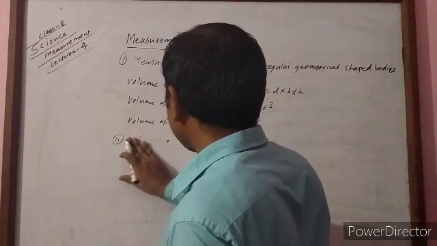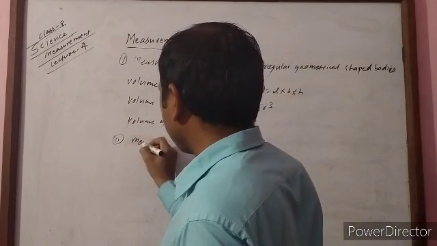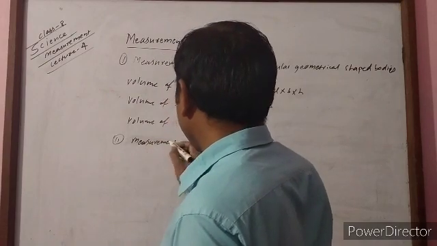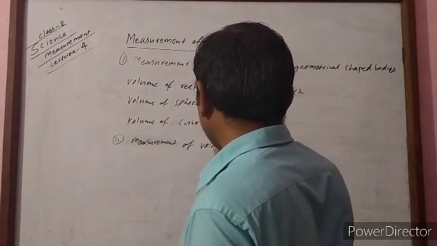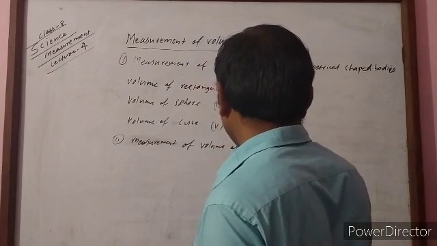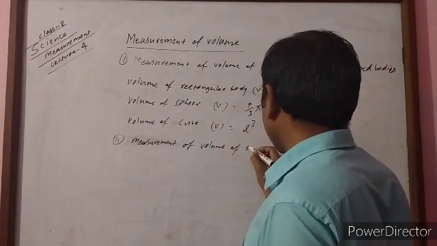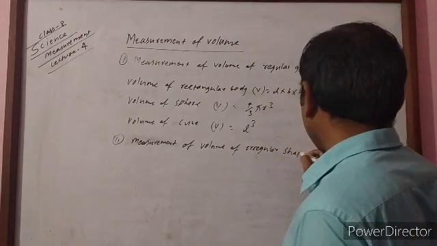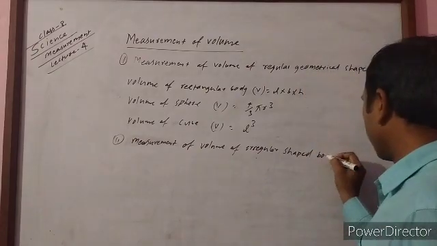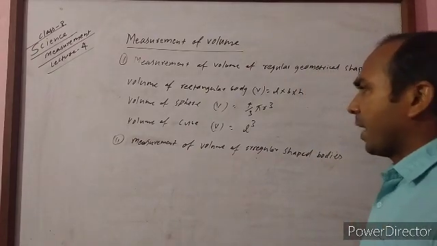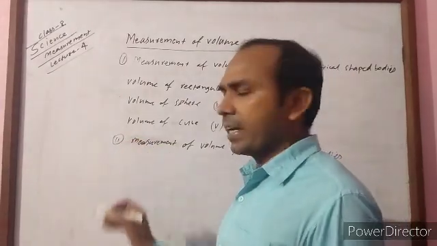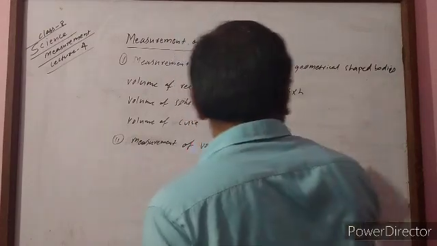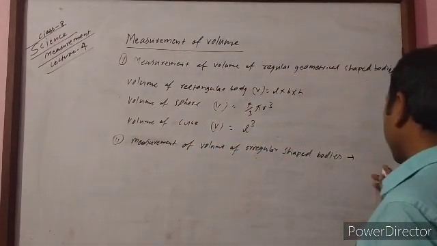Measurement of volume of irregular shaped body. A broken glass or a stone are irregular shaped bodies.